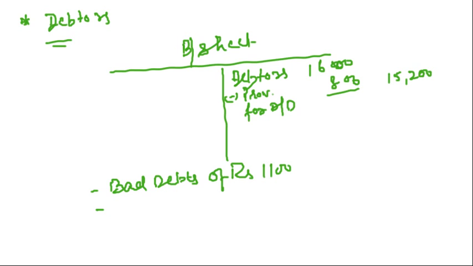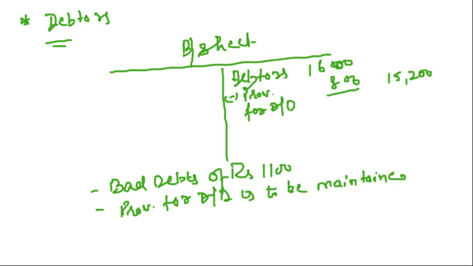And it is further given that provision for doubtful debts is to be maintained. Right? That means we have to create the provision for doubtful debts also, and we have bad debts of 1100.